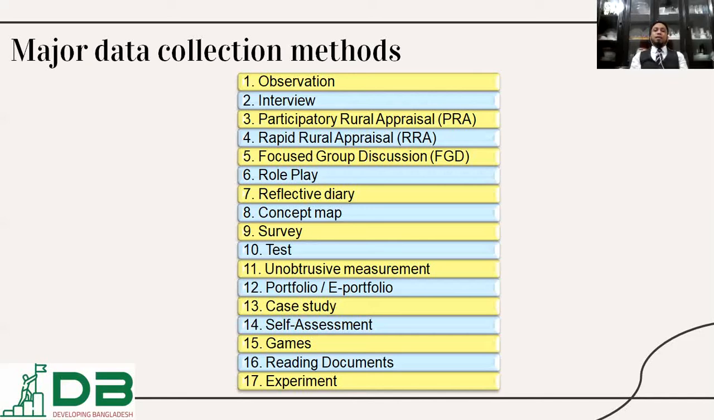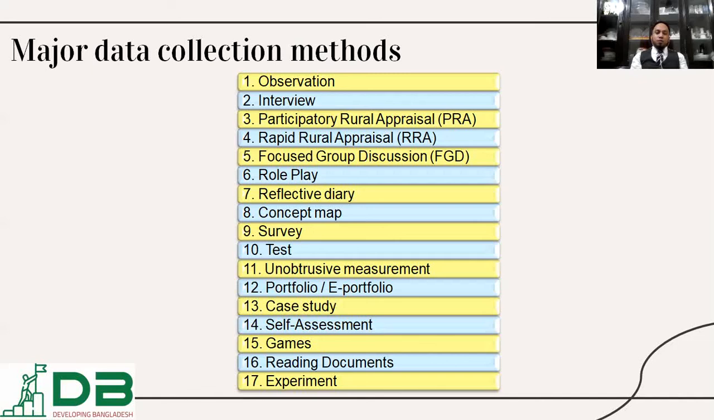Then interview. Taking an interview is one of the best methods to collect data from your respondent, if it is convenient and possible. Then participatory rural appraisal, PRA, is another method of collecting social science data from an illiterate or semi-literate group of respondents. So PRA could be the best method for collecting data. Then rapid rural appraisal, RRA, is another method of collecting social science data from a particular group of people.